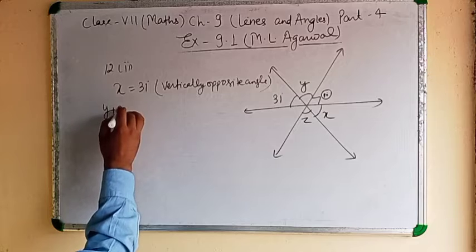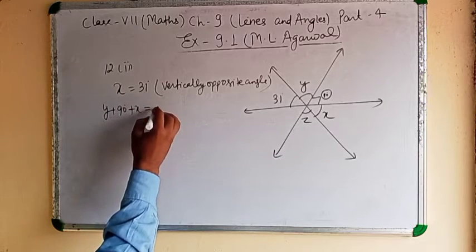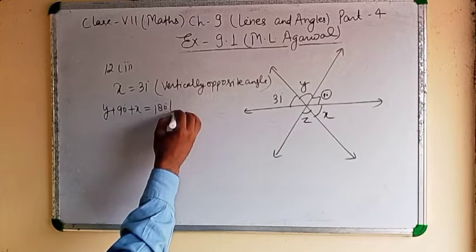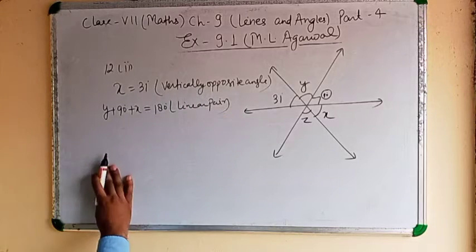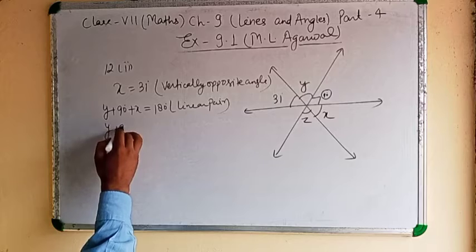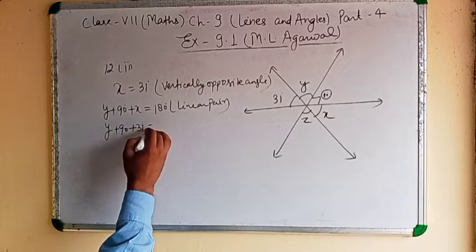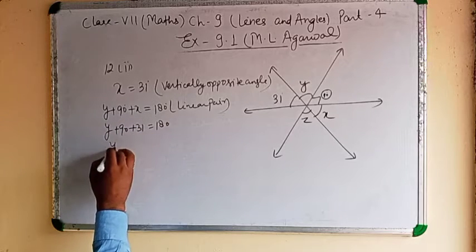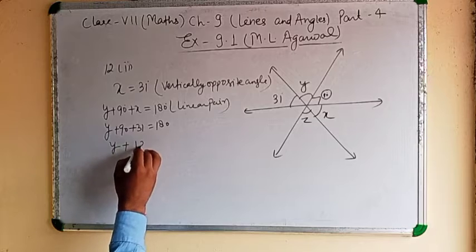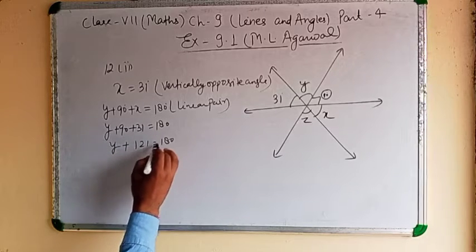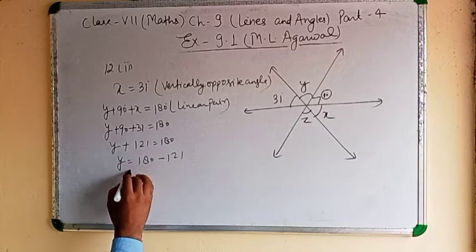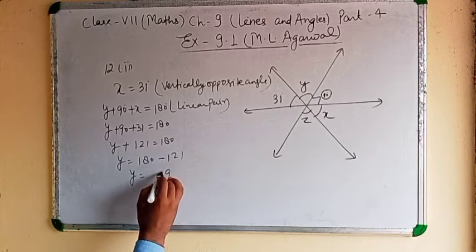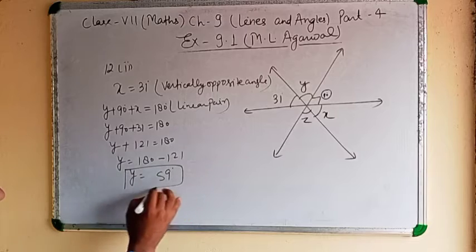Y plus 90 plus X equal to 180 degree by linear pair. Then Y plus 90 plus 31 equal to 180. Y plus 121 equal to 180. Y equal to 180 minus 121. Then Y equal to 59.